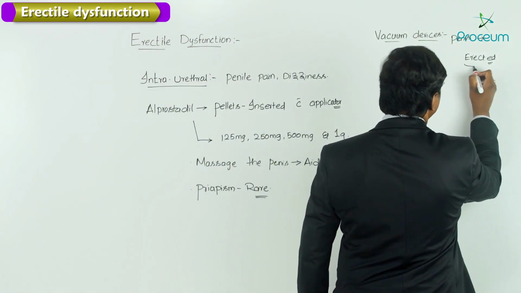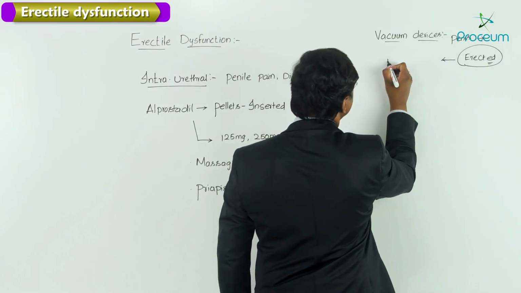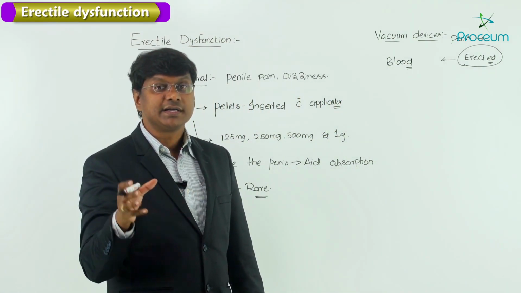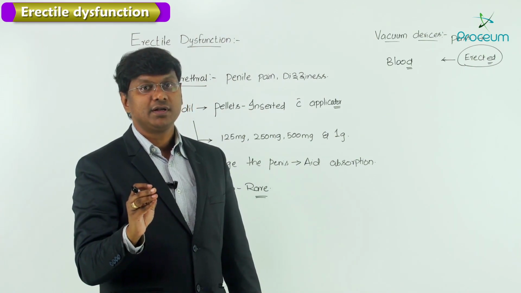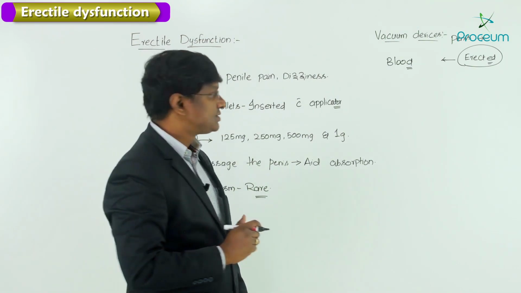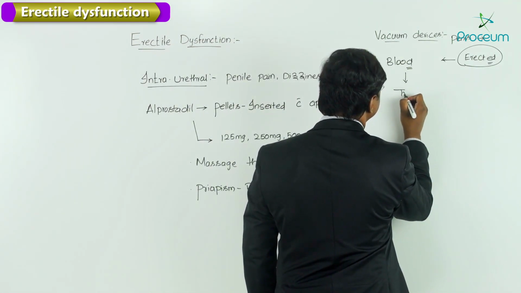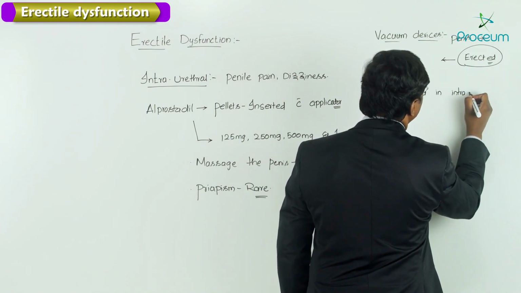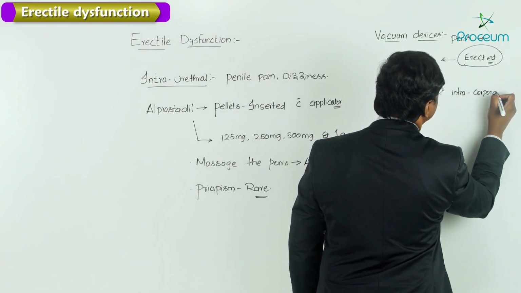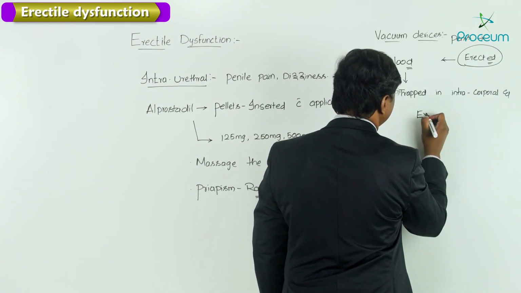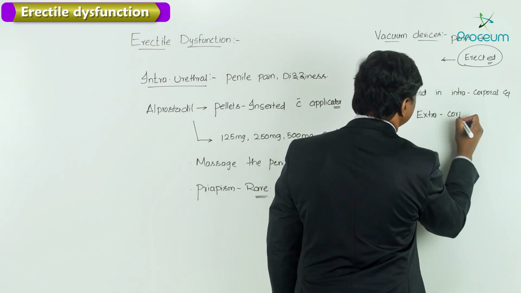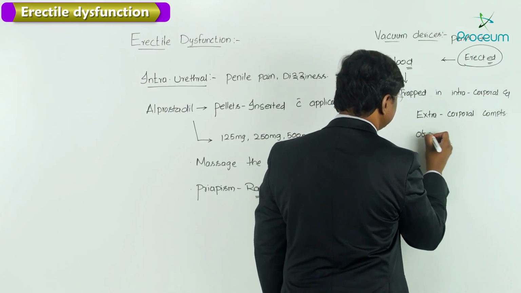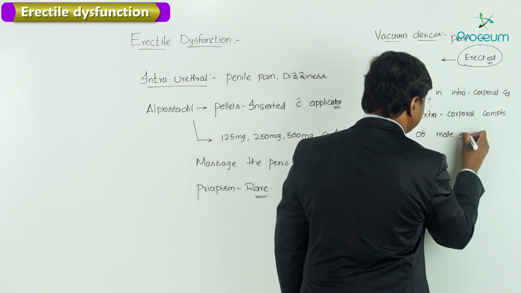Erected means the blood has entered, or is trapped, in the intracorporeal and extracorporeal compartments of the male genital organ.